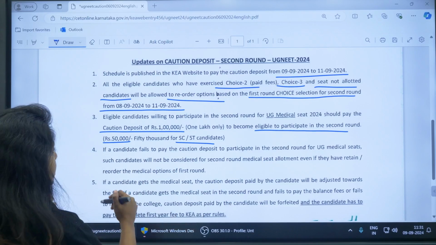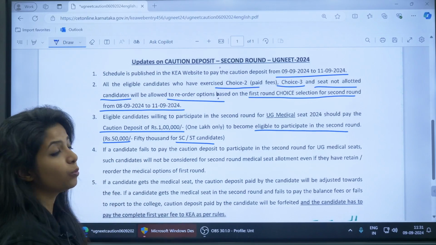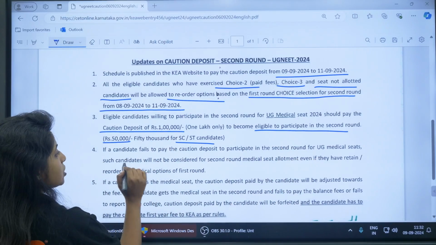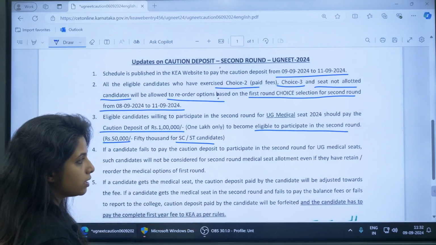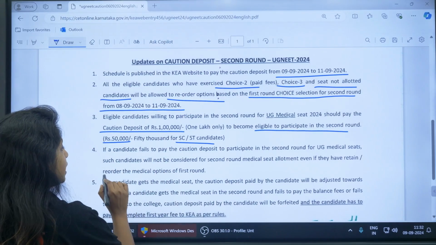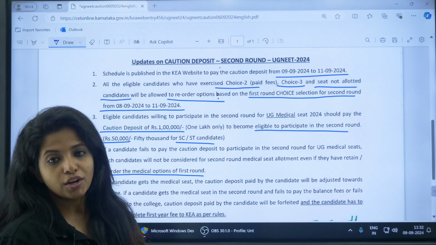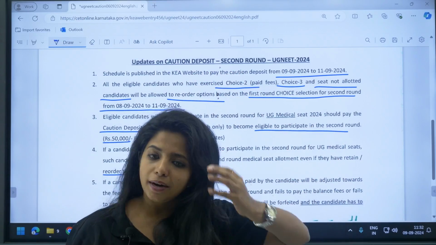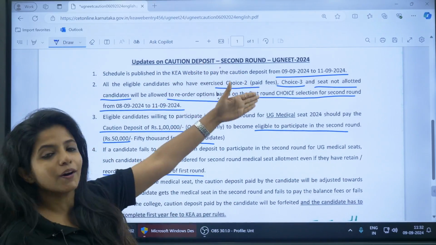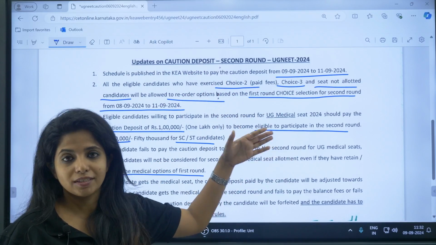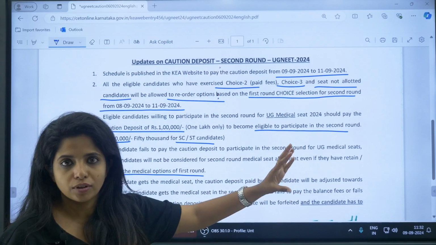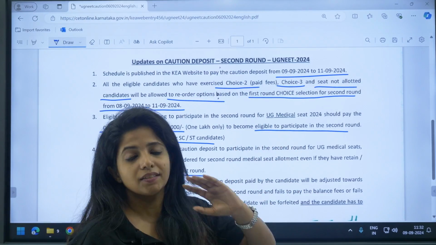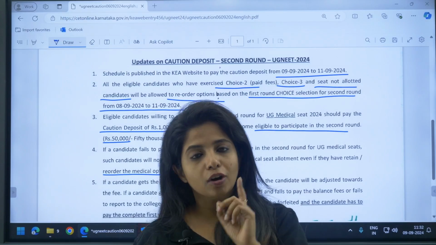Okay. Going ahead, if a candidate fails to pay the caution deposit, what could happen? To participate in the second round for UG seats, then such candidates will not be considered for second round medical seat allotment, even if they have reordered the medical options for the first round. So as you saw over here, they were saying that you have to reorder the options and everything. But if you're just reordering the options and not paying the caution deposit for the second round, then children, there is of no use. You won't be able to participate in the second round allotment. That means you won't be getting seats in the second round allotment if you are not paying the caution deposit.